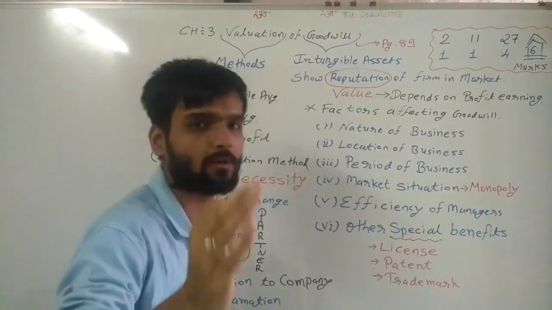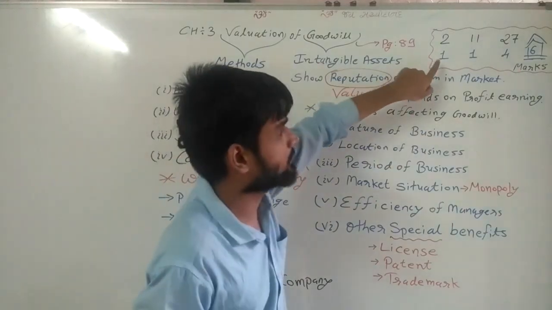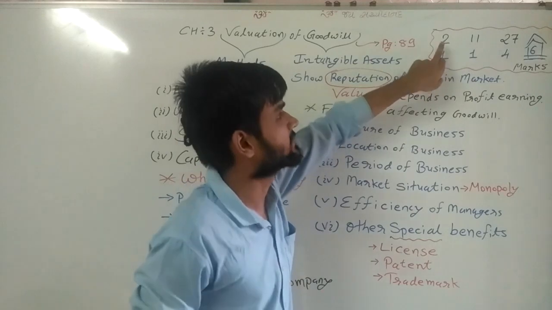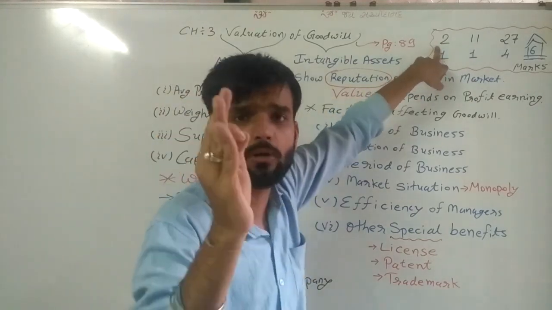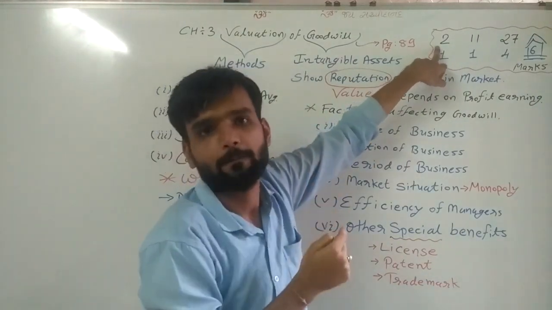Now we are talking about one important thing. The 1 marker MCQ: which number MCQ? Second number MCQ. In your question paper, question number 2 MCQ is from this chapter, goodwill.